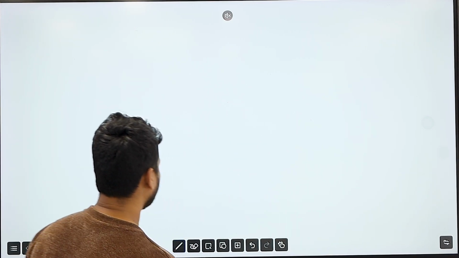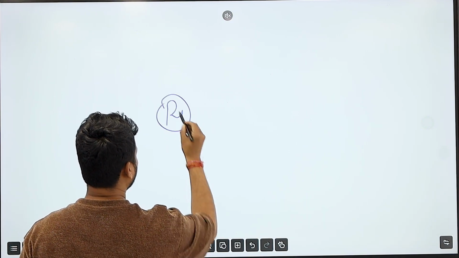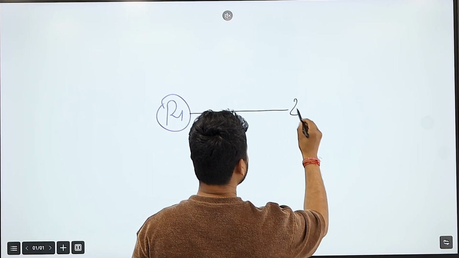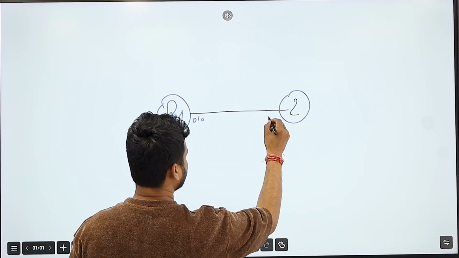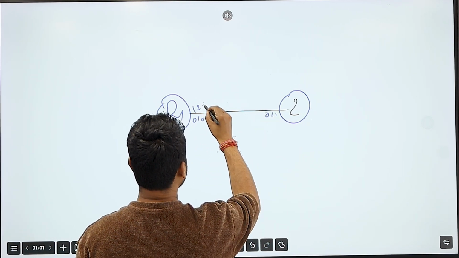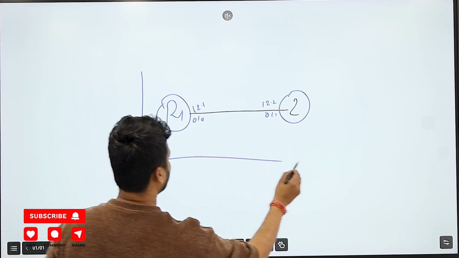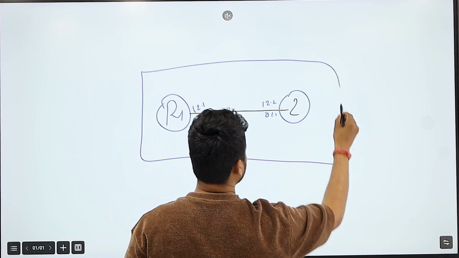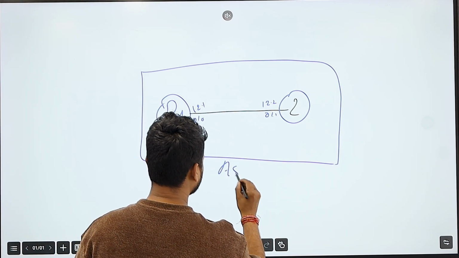So understand this example. I have a router 1, and router 2 also. Think about this as the interface, interface 0/0. This is 12.1 and this is 12.2. What I can do is put these into one single autonomous system number. I can call this AS number 100.